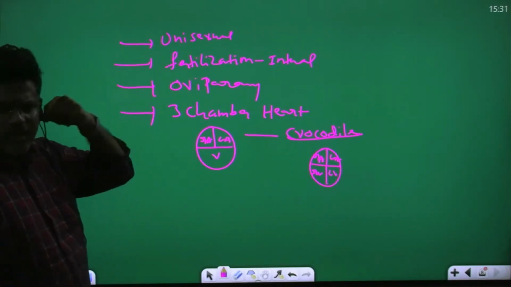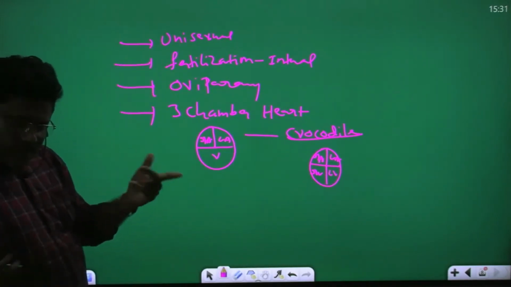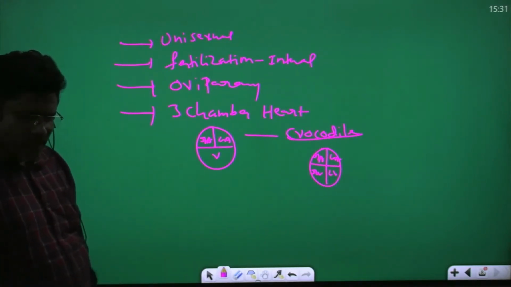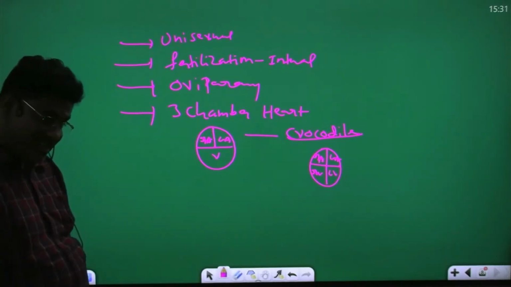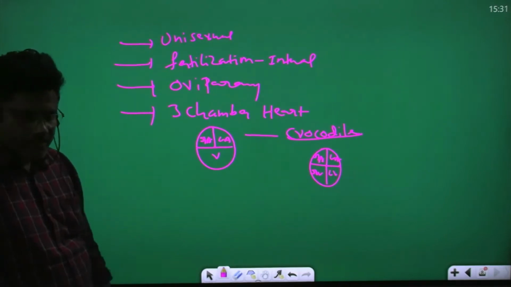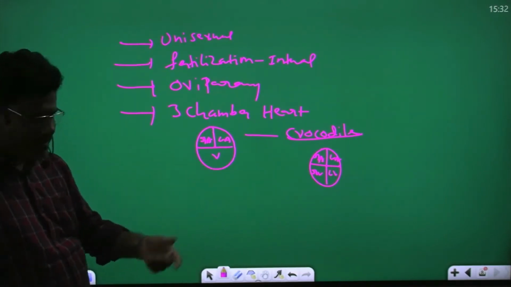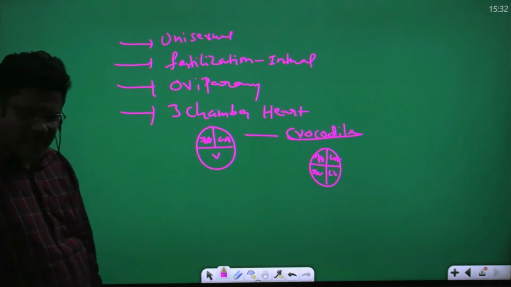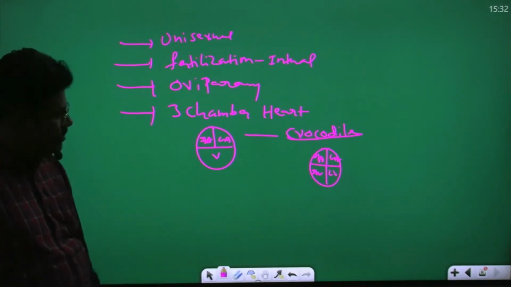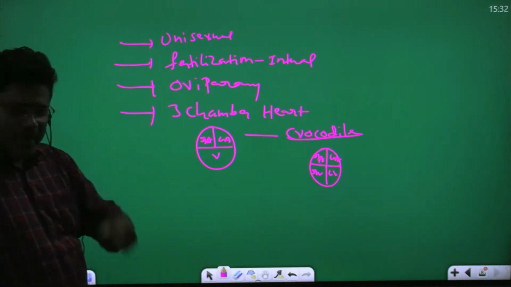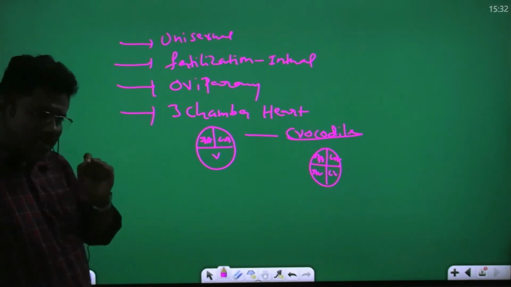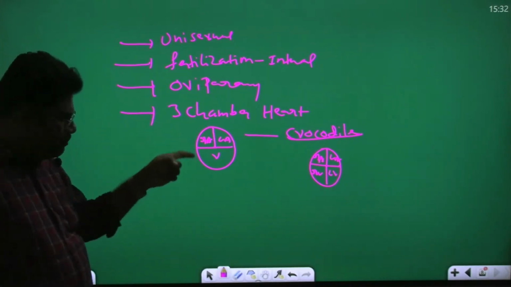They are unisexual. Unisexual means male and female organisms are completely separate. Is a human being unisexual or bisexual? Unisexual. Male and female are separate. Fertilization is internal. Sperm and ovum fertilize in the female body, which is called what? Internal fertilization. Most reptiles are what? Oviparous. Oviparous means egg laying. How many chambers in the heart? 3 chambers. All reptiles have a 3-chamber heart.